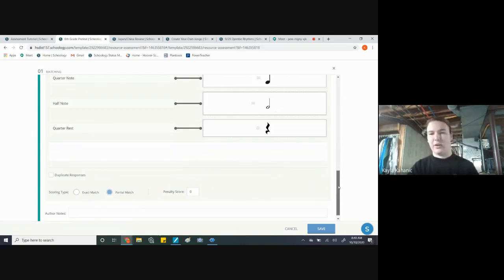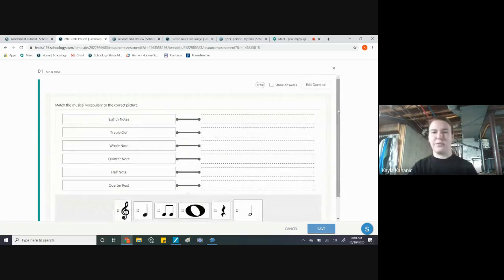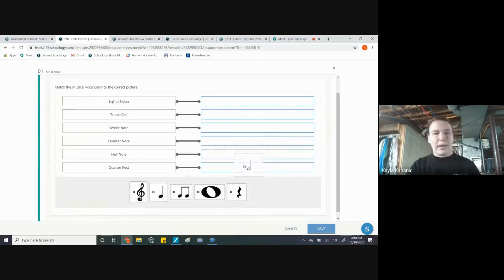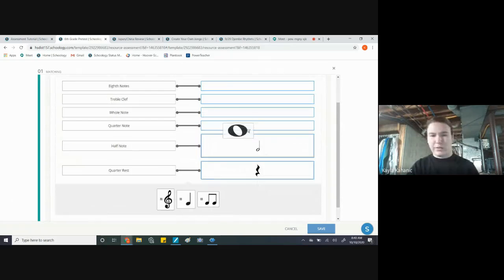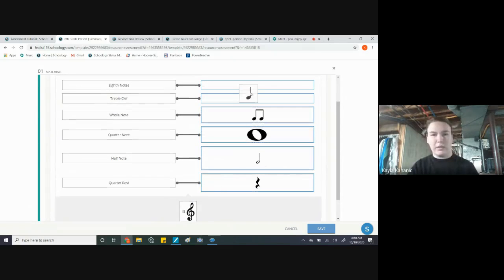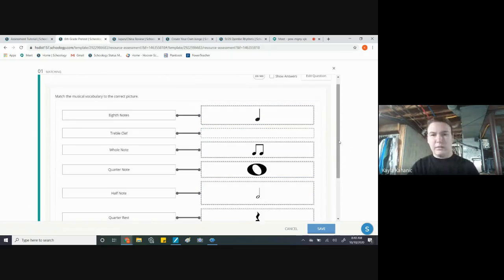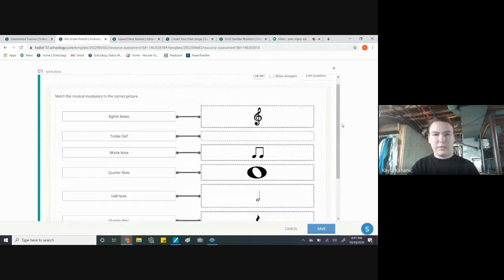So I'll show you what that looks like on the student end. So if you go to preview, I'm going to get some of these right and then some of these wrong. So I'll get that right. We'll put this as wrong, wrong. I'll do that, and then we'll do this. Whoops, that's not what I wanted to do.